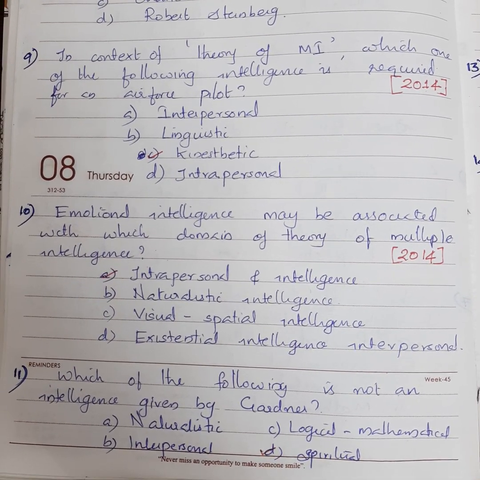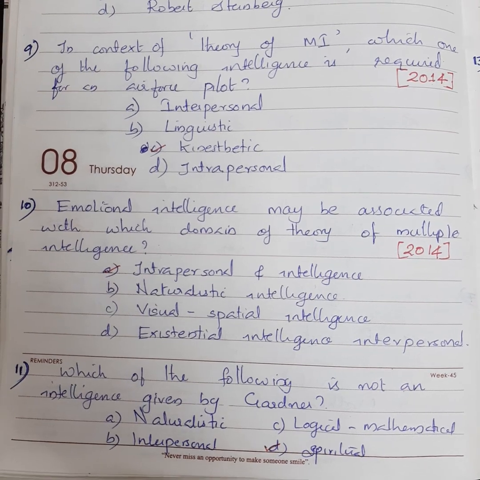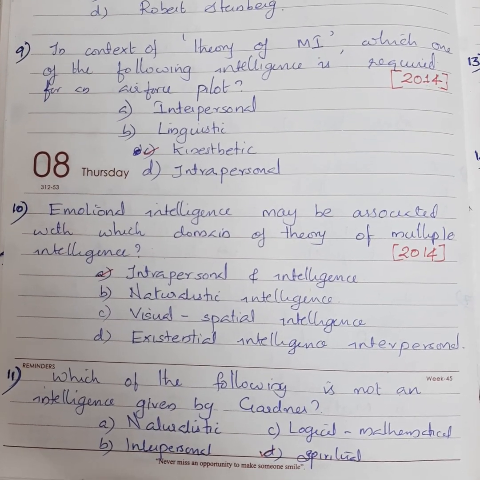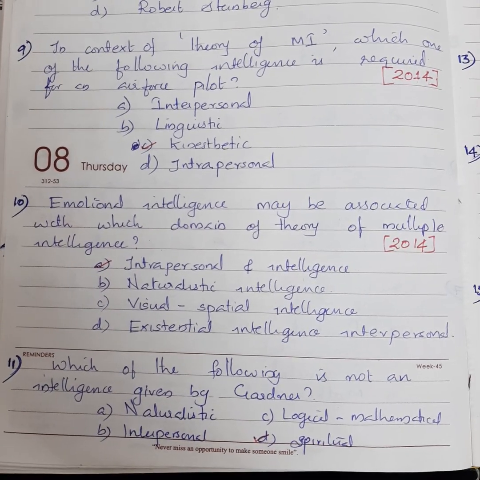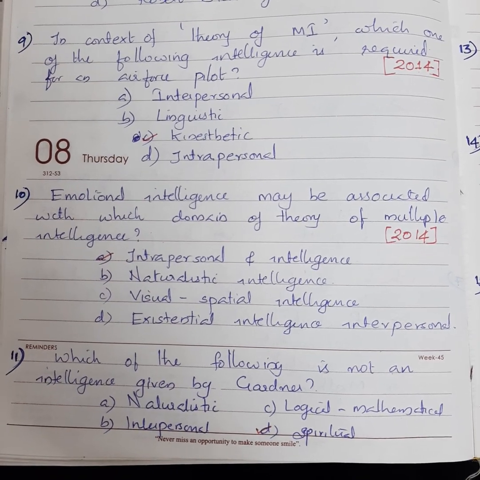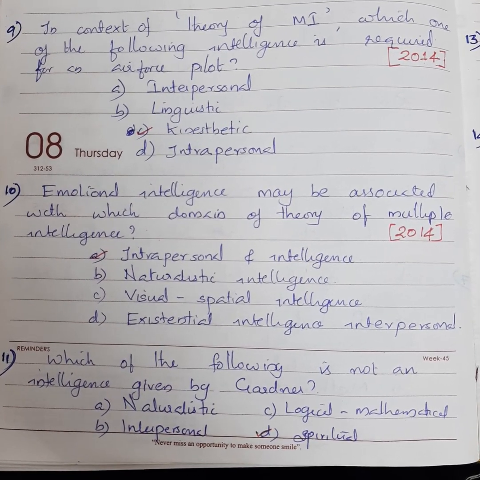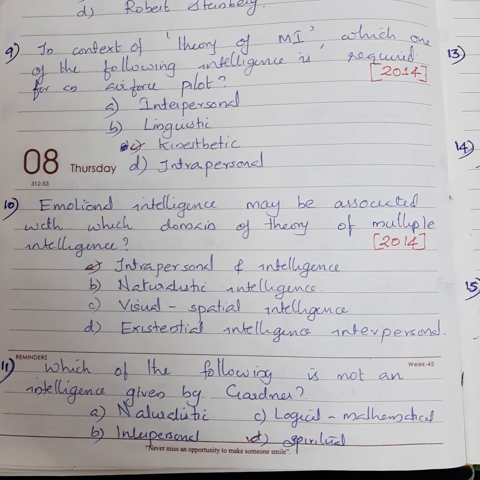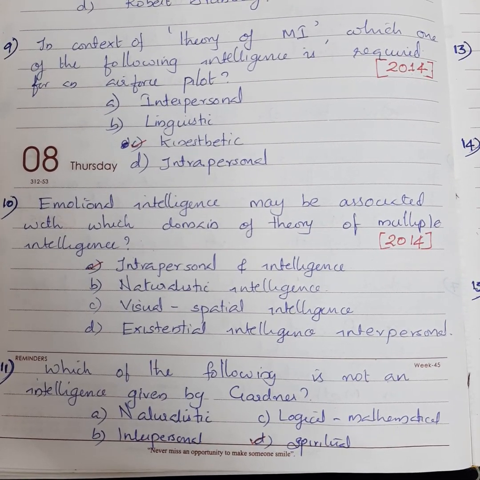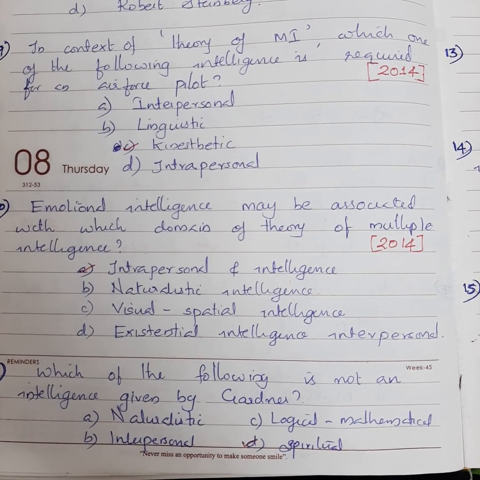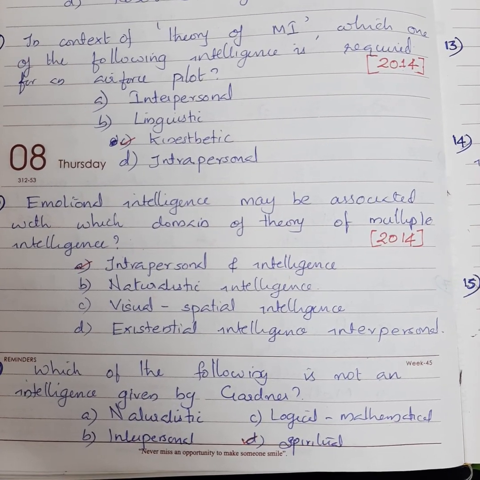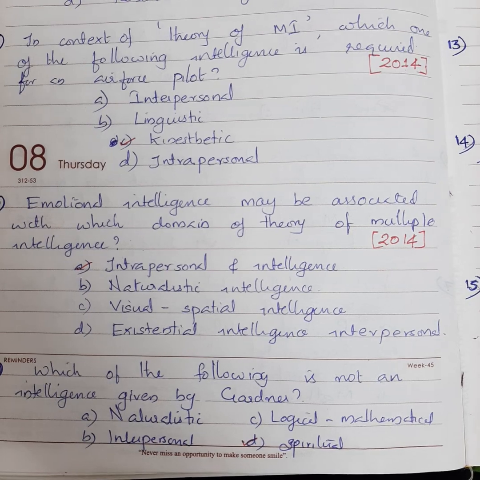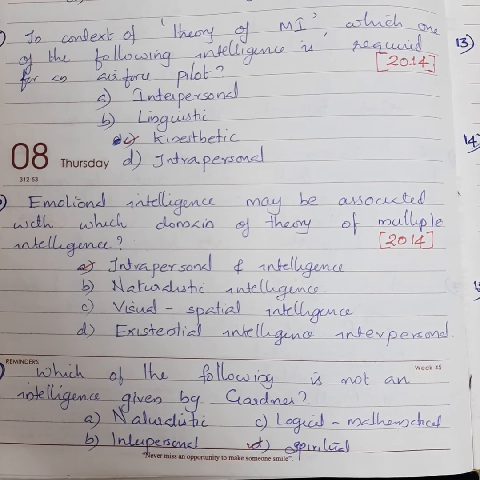Here answer is option A intrapersonal intelligence. Now 11th question, which of the following is not an intelligence given by Gardner? Options are naturalistic, logical mathematical, interpersonal and spiritual. Here answer is option D spiritual.